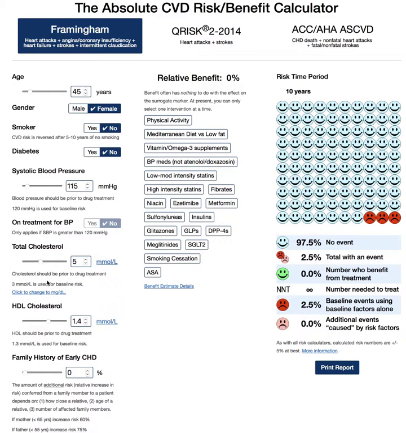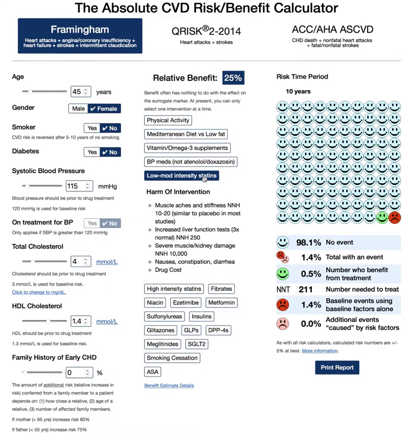Now, if we were to put a patient like this on a cholesterol pill, let's just go back to the low risk, which is called a statin, we see it does have some benefit, but only 1 out of 100 people are going to benefit from taking that pill every day for the next 10 years.